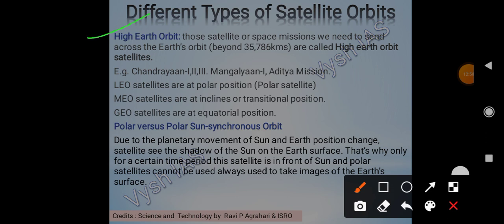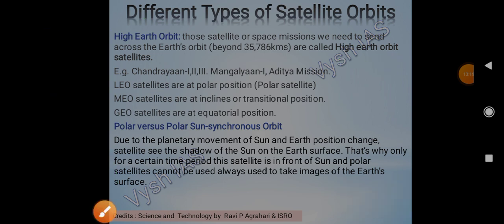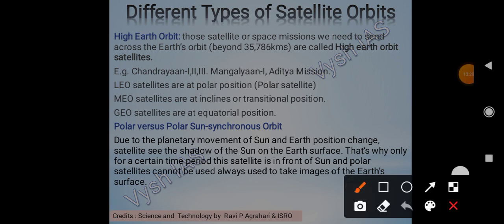Those satellites or space missions which need to be sent beyond Earth's orbit, we use HEO, that is high Earth orbit. That's why it was shown like this. For example, we have used this for Chandrayaan, because we have to send it to the Moon. Chandrayaan 1, 2, 3. Then Mangalyaan, we have to send it to Mars. And we will be using this for the Aditya mission, Aditya L1 mission. So remember this.